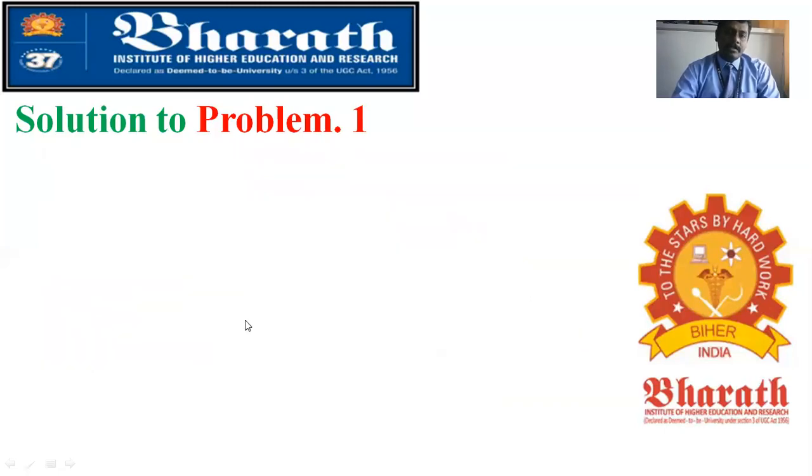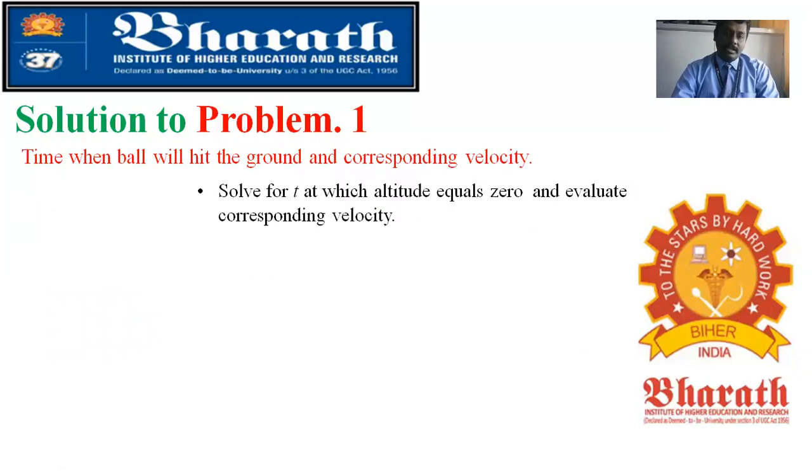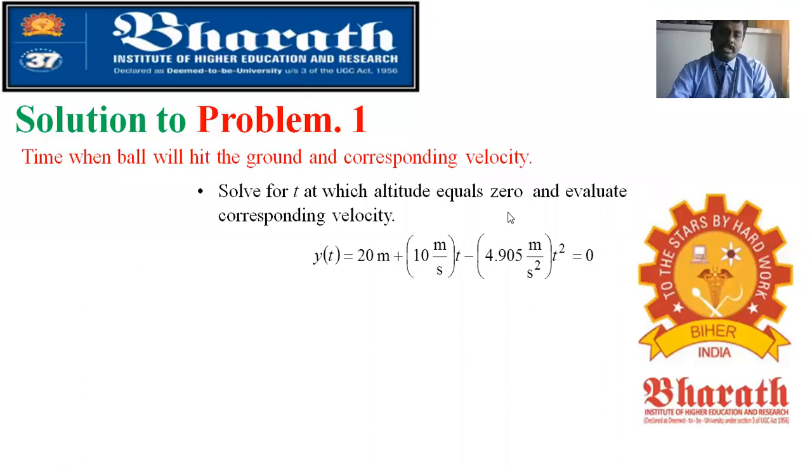The next condition is the time when the ball will hit the ground and the corresponding velocity. When the ball hits the ground, your altitude will become 0. If you solve that, you can evaluate the corresponding velocity whenever the altitude is 0. That means the displacement position has reached the ground, so it is 0. Now this is a quadratic equation, ax square plus bx plus c equal to 0.